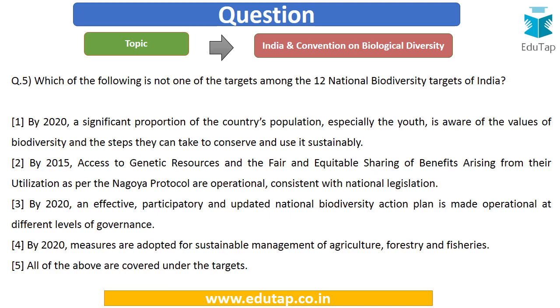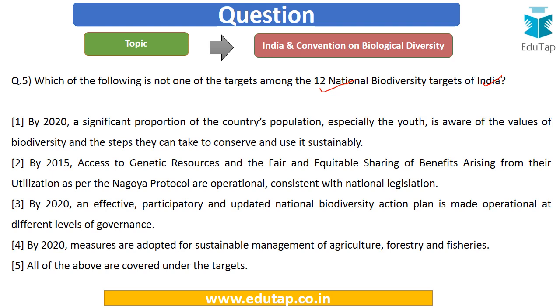Now let's move on to the next question. Which of the following is not one of the targets among the 12 national biodiversity targets of India? So in the previous question, we learned that there are 12 national biodiversity targets of India. So we are being asked about these particular targets.